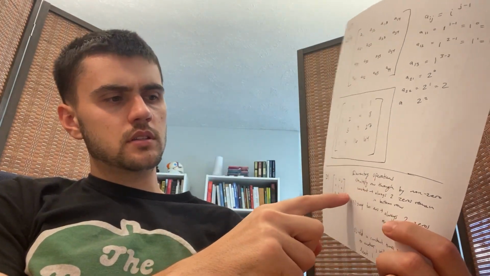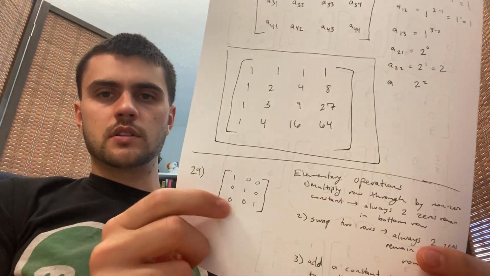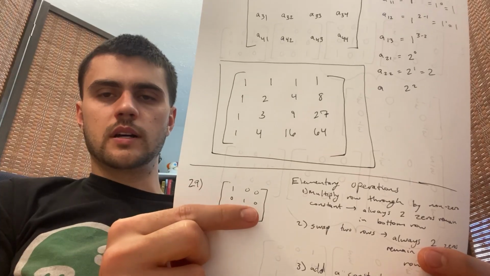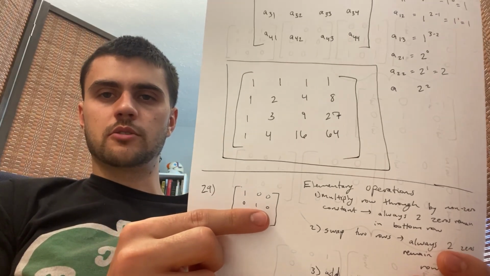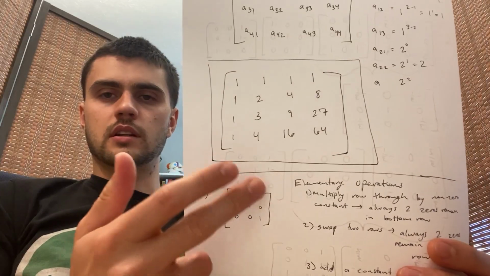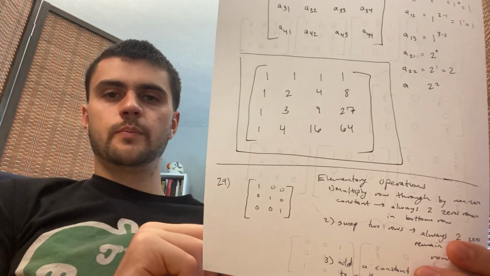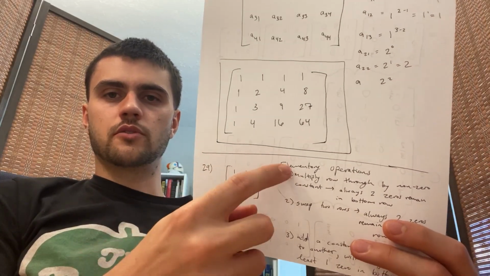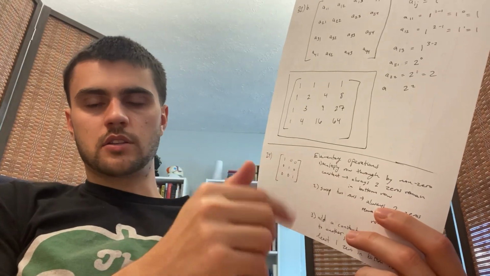Showing that if these were unknowns, A, B, and C, there has to be at least one 0 in this row if it's an elementary matrix. If it's an elementary matrix, we know that it starts with an identity matrix and you do one elementary row operation. There are only 3 elementary row operations. The first, you can swap the rows.